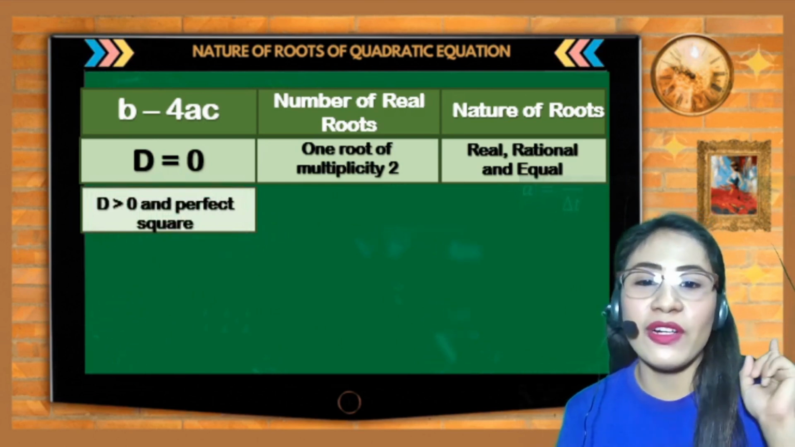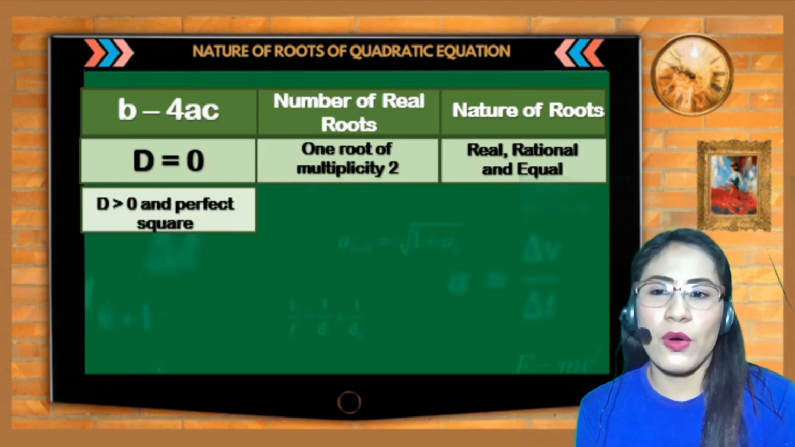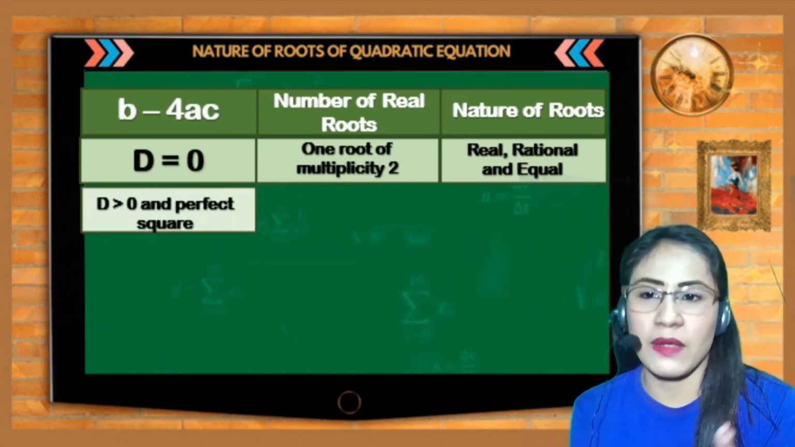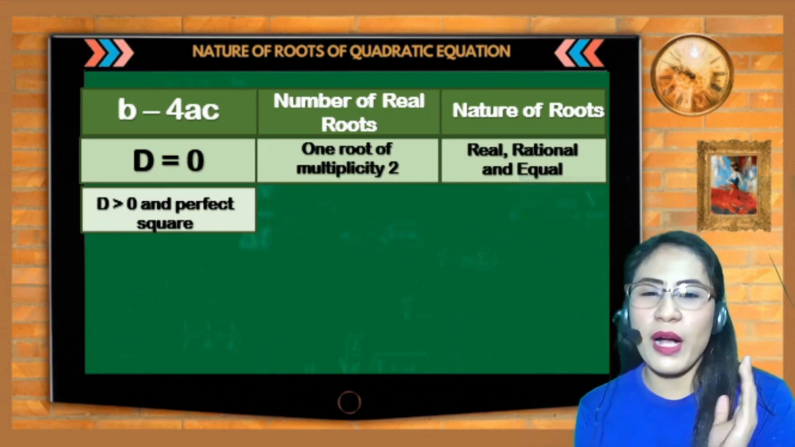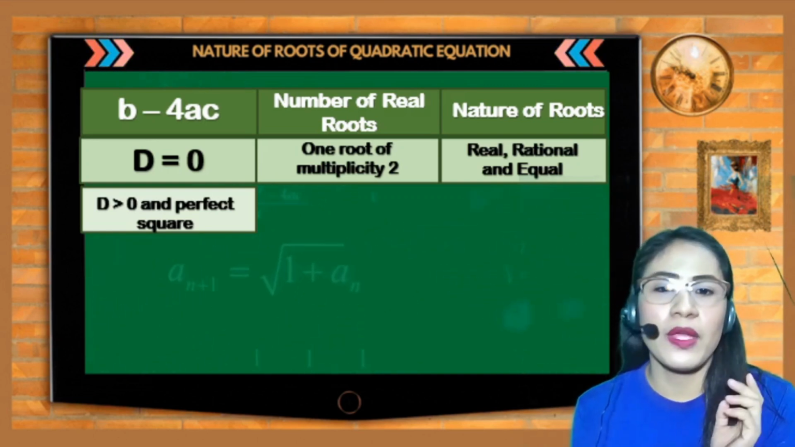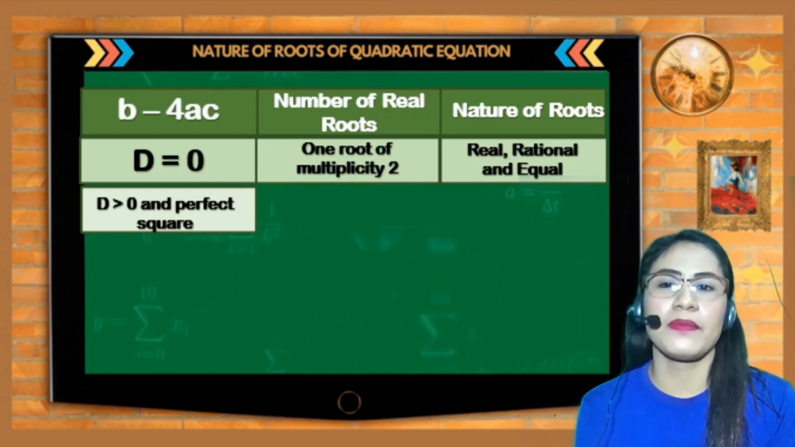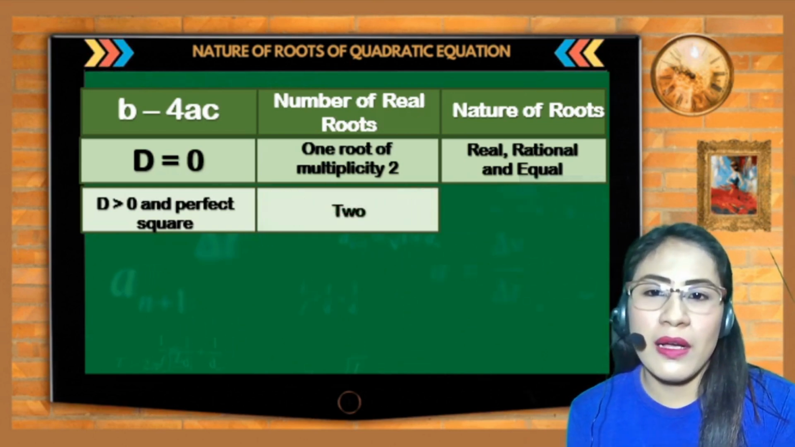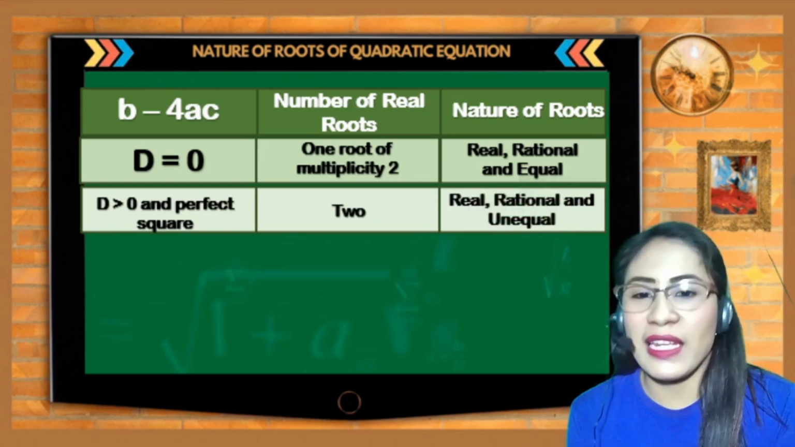So, kapag naman greater than 0 and perfect square, so greater than 0, ibig sabihin positive numbers, no? And perfect square. So, ano-ano ba yung mga example ng perfect square? 4, 25, 36, no? So, 121. Meron siyang 2 real roots. And the nature of roots is real, rational, and unequal.